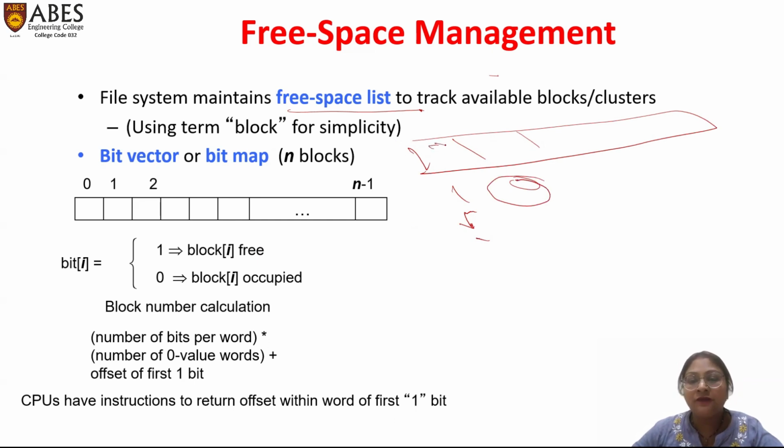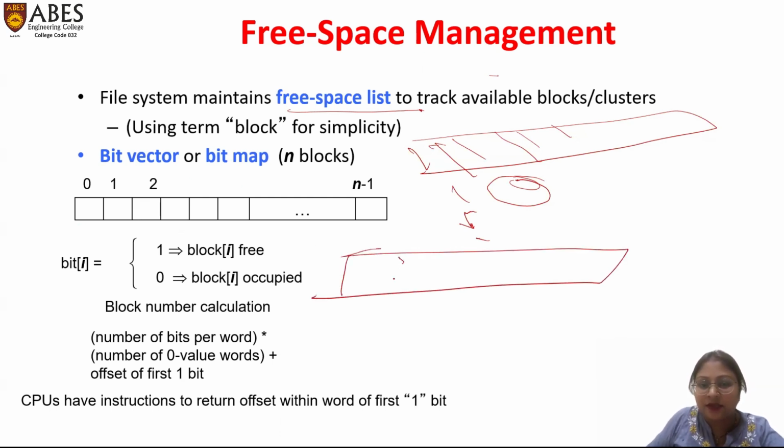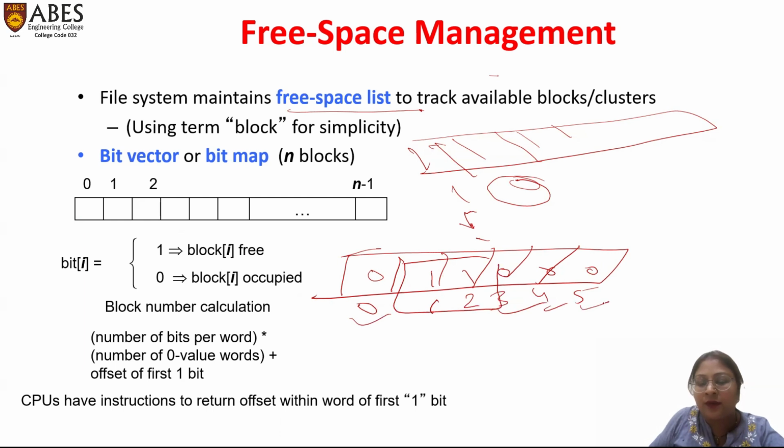For example, for a vector with positions 0, 1, 2, 3, 4, 5 and values 0, 1, 1, 0, 0, 0, only memory cells 1 and 2 are available, and the other four memory cells are unavailable.